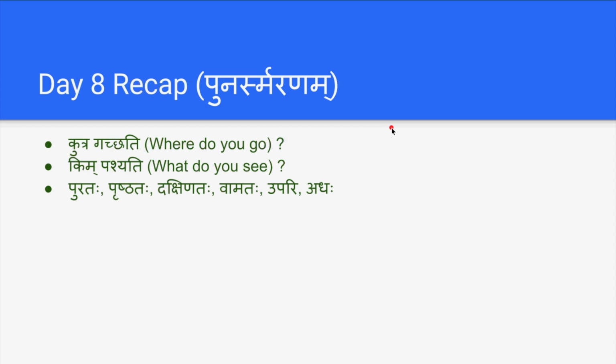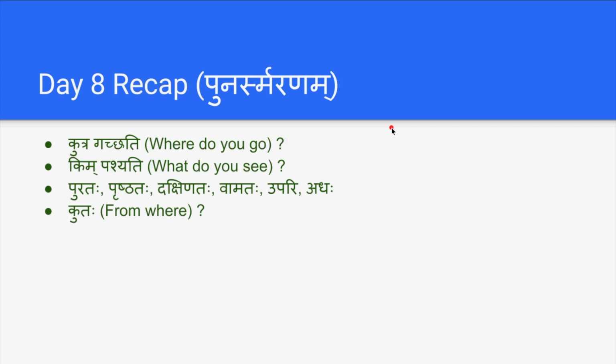So when we use these position words Purataha, Prishtataha, Dakshinataha, Vamataha, Upari, Adaha, always we have to use Grihasya, Margasya, Devalayasya. Similarly, Vatikayaha, Grihasya, Vatikayaha. So we always have to use the possessive case when we specify the locations.